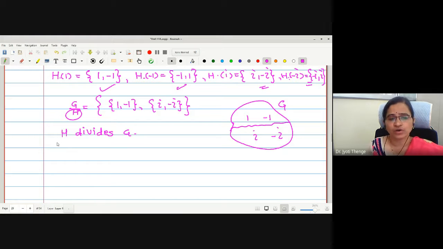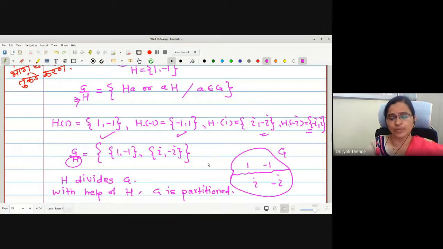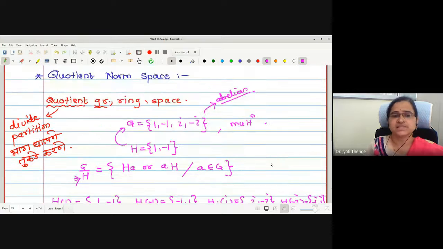Right now? Yes, ma'am. With the help of H, G is partitioned. Correct now? We have cut G into pieces, quotienting, partitioning. That's why the name of this group is quotient group. It is dividing your group into parts, two parts it is making. The same aspect is true for ring and for the space as well.